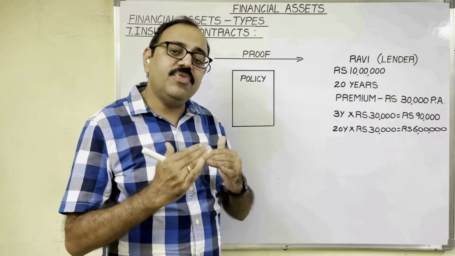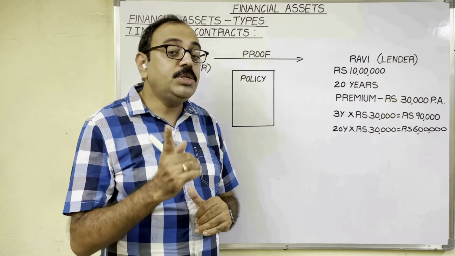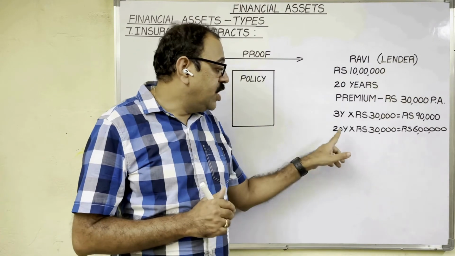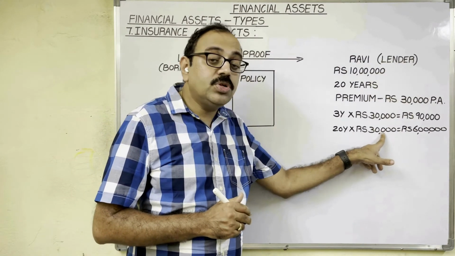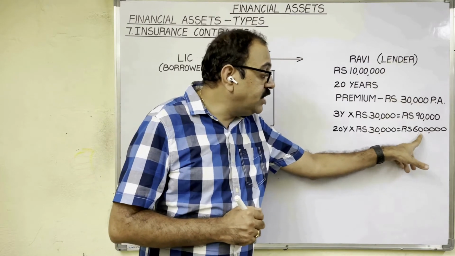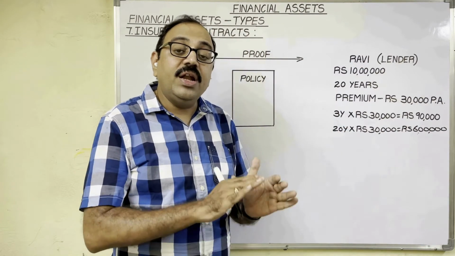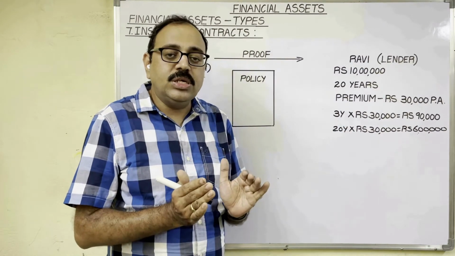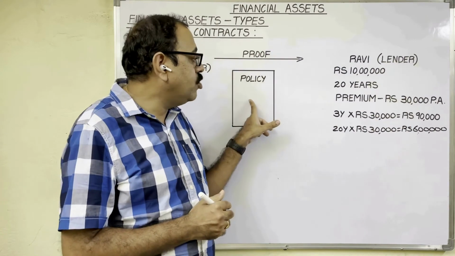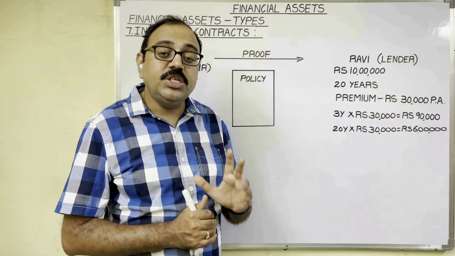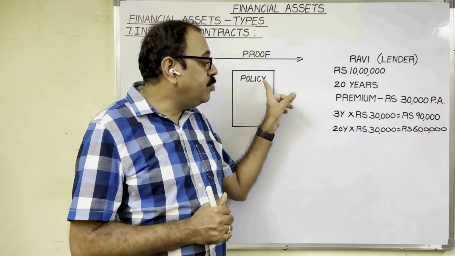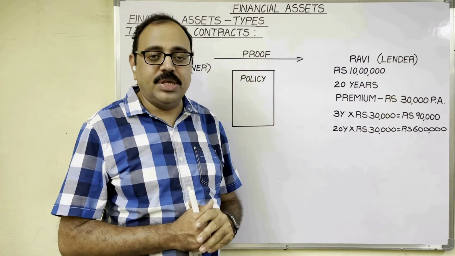Suppose Ravi is alive for these 20 years. So how much premium did he pay to the company? 20 years into 30,000 rupees premium per year is equal to 6 lakh rupees. When 20 years complete, the policy matures and the policy amount of 10 lakh rupees will be paid to Ravi. So how much is the profit to Ravi? 10 lakh rupees minus 6 lakh rupees, 4 lakh rupees.